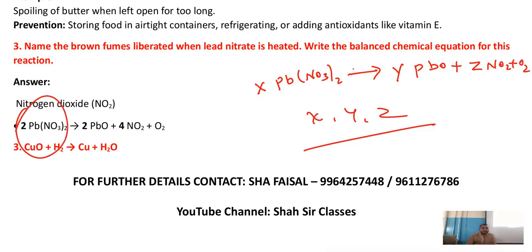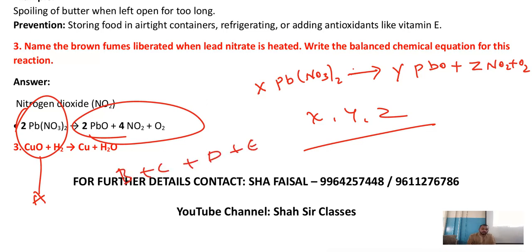A single reactant breaks into two or more substances. Single reactant, correct? On the reactant side we have only one substance. This one substance breaks into two or more products. That is, which type of reaction is this? It is a decomposition reaction. If you write this much, 2 marks. They are only asking you to find X, Y, Z.